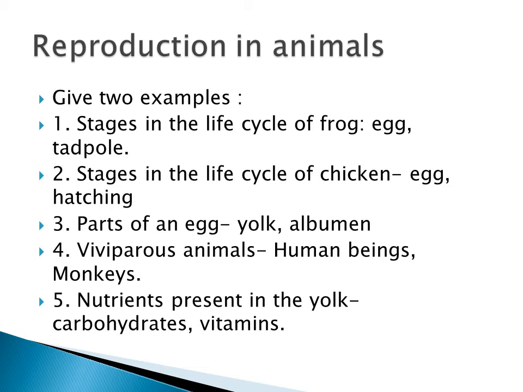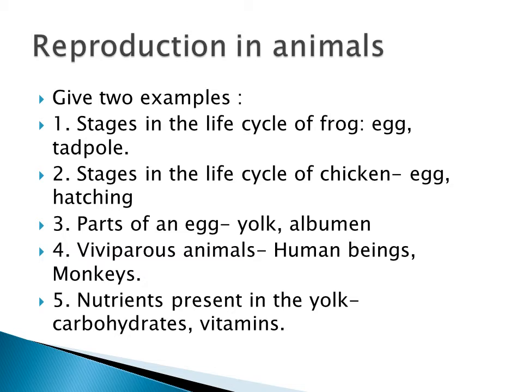And then second, stages in the life cycle of a chicken. A chicken also has 4 stages. So I have written 2, egg and hatching. Okay. Third one, parts of an egg. The egg has 3 parts: egg white, yolk and albumin. So I have written yolk and albumin.